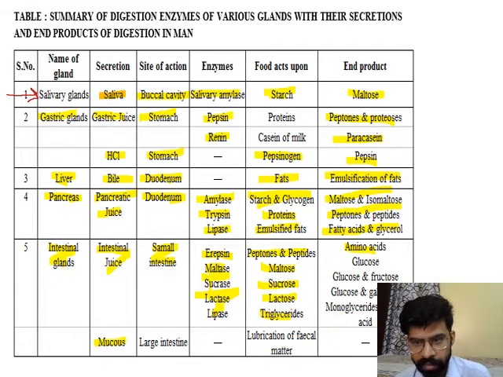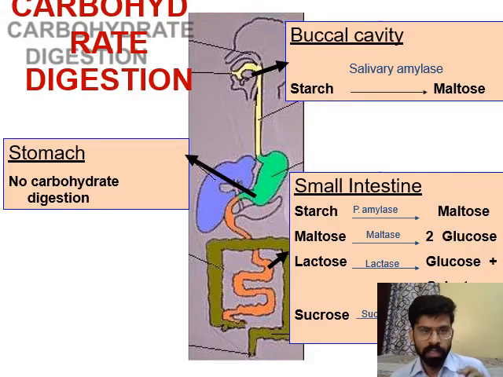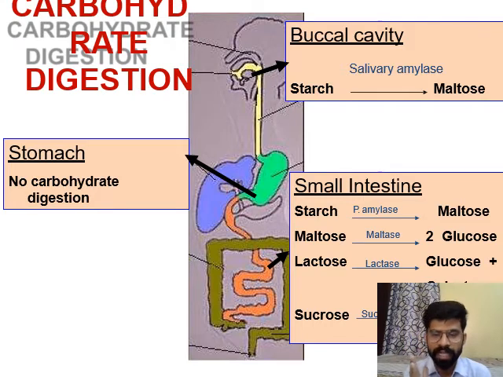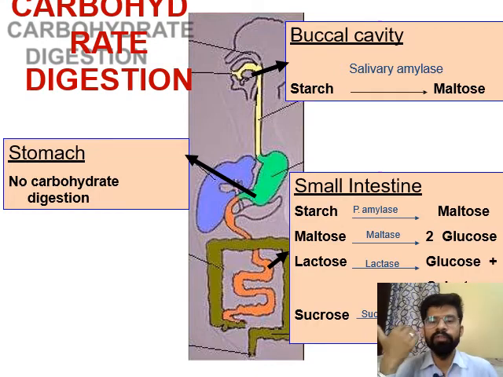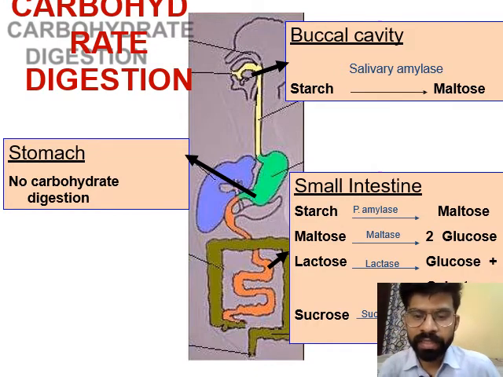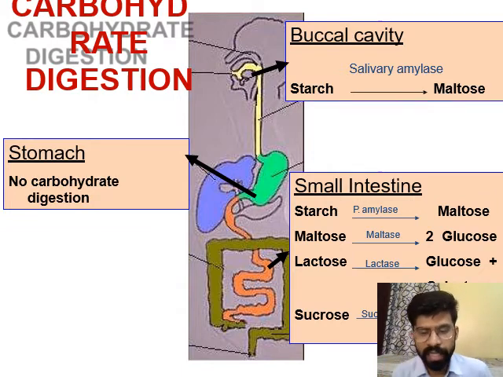Then next, this is the digestion of carbohydrate, a very easy and very important topic. Carbohydrate digestion starts in the mouth, and the main enzyme is salivary amylase. We must remember the different types of digestion in the correct sequence: we start from the mouth, then move towards the esophagus and stomach, the small intestine, and the large intestine.